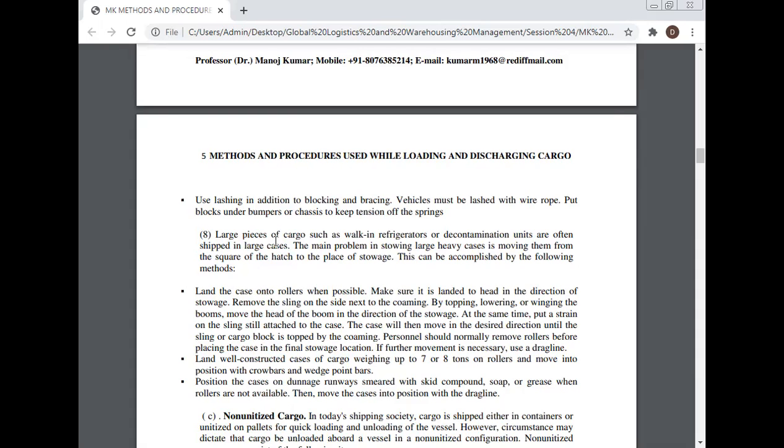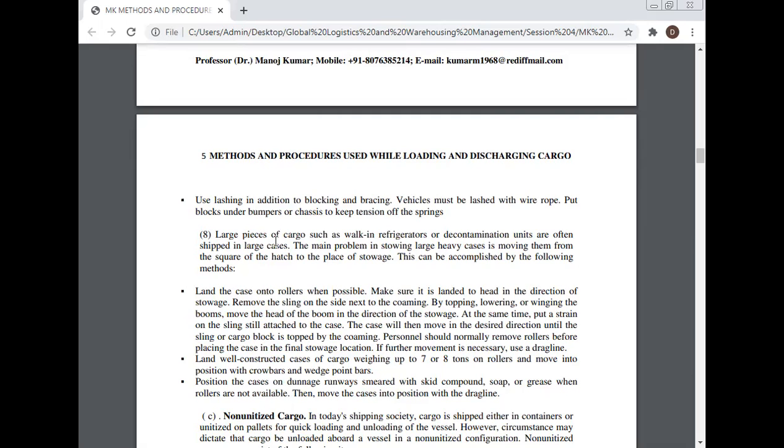Large pieces of cargo, such as a walk-in refrigerator or decontamination units, are often shipped in large cases. The main problem in stowing large heavy cases is moving them from the square of the hatch to the place of stowage. This can be accomplished by the following methods. Land the case onto rollers when possible. Make sure it is landed to head in the direction of the stowage.